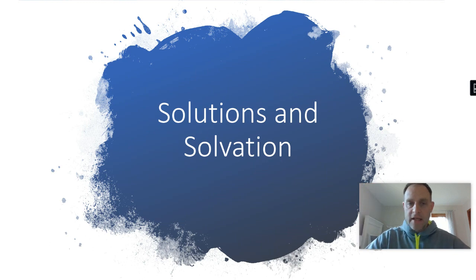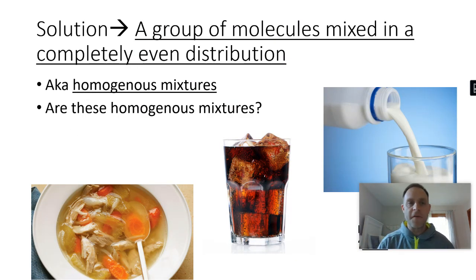Done. So let's roll. So real quick, let's start with some definitions. Solution. It's a group of molecules mixed in a completely even distribution. Okay? So you have molecules and you have them mixed. Another name for evenly mixed distribution is something called homogeneous mixtures. Okay, homogeneous. Homo is a prefix that means the same.